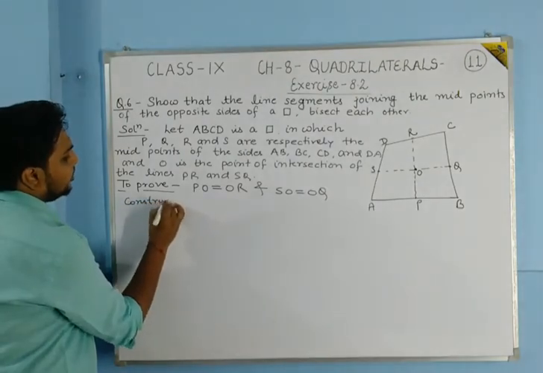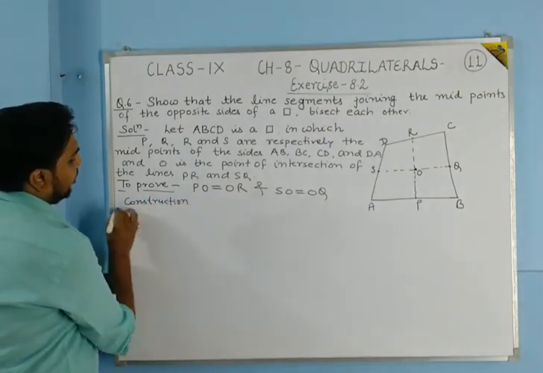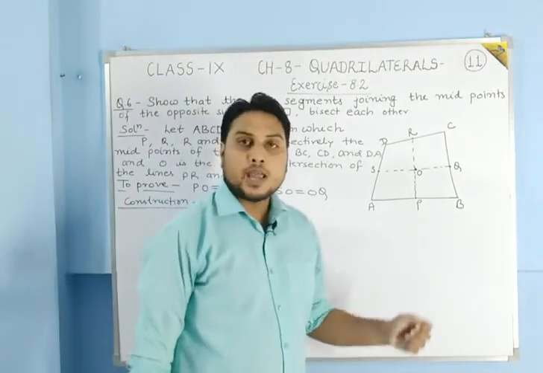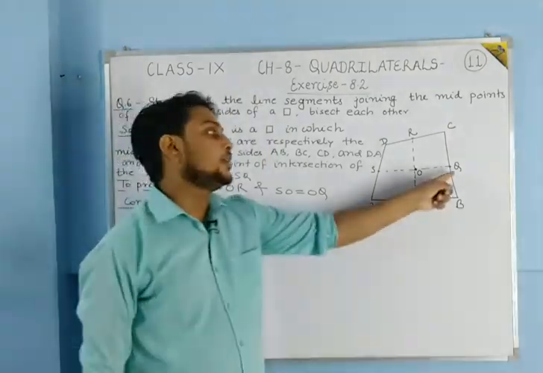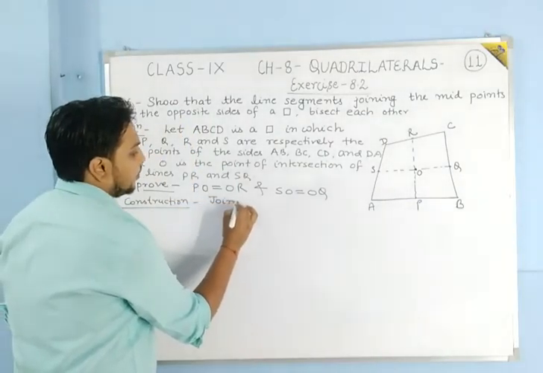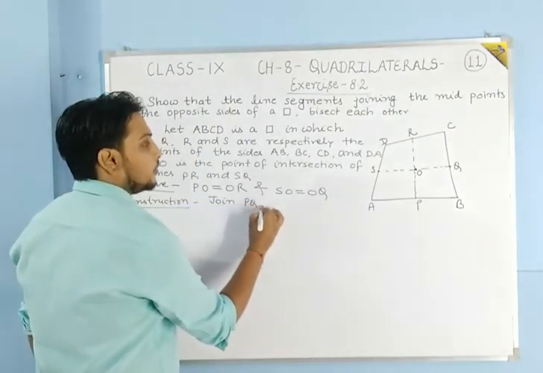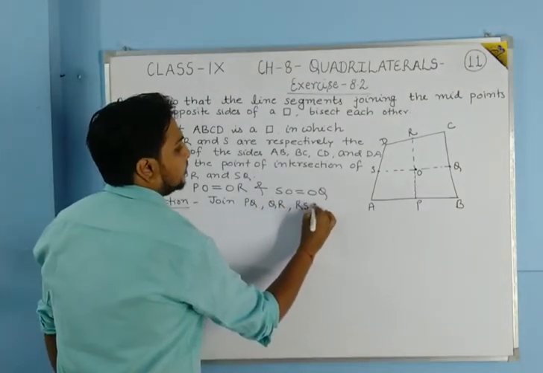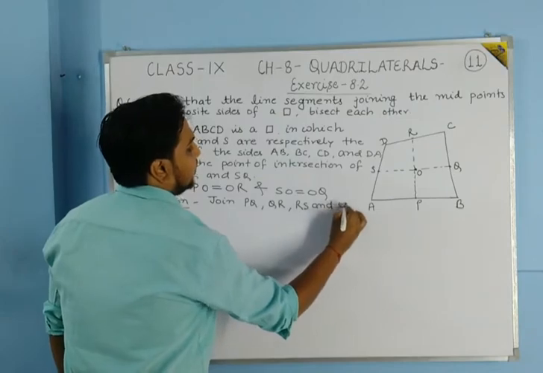Okay, some construction we will do here. What construction we will do? Let us see. Students, we have to join all the midpoints. So we have to join PQ, QR, RS and SP.